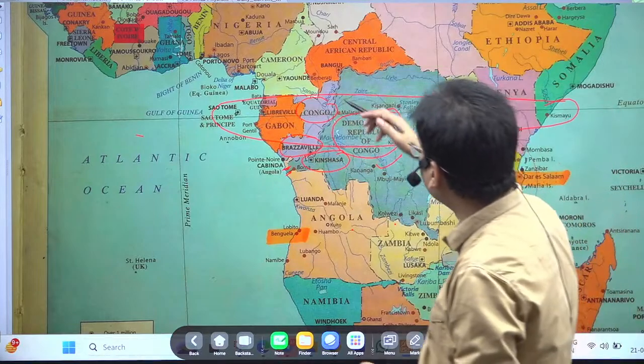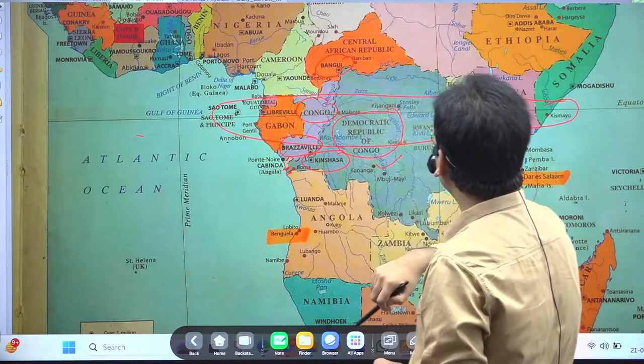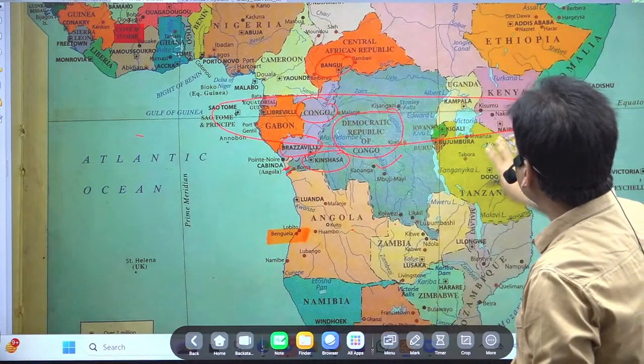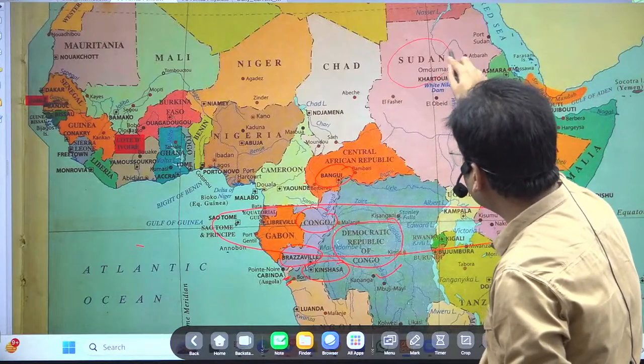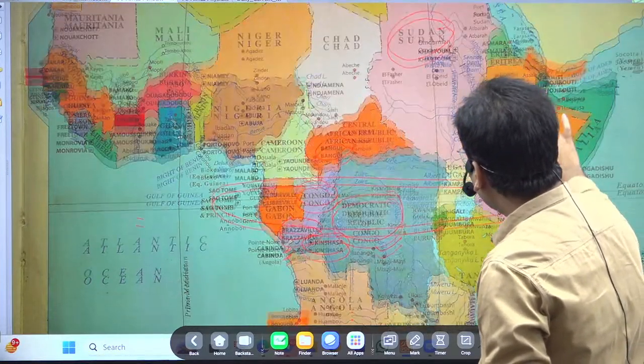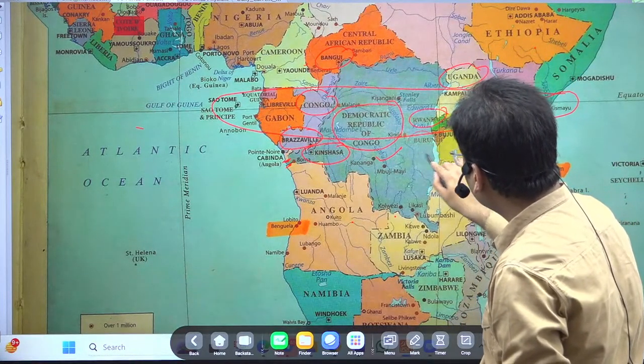It has a border with the Central African Republic, and Bangui is here. Above that is the Sudan, which makes a border, and on the eastern side are Uganda, Rwanda and Burundi.